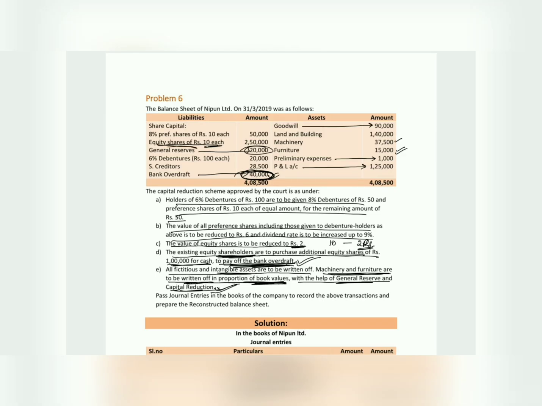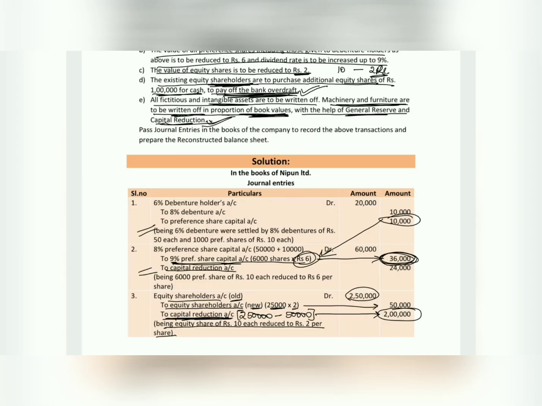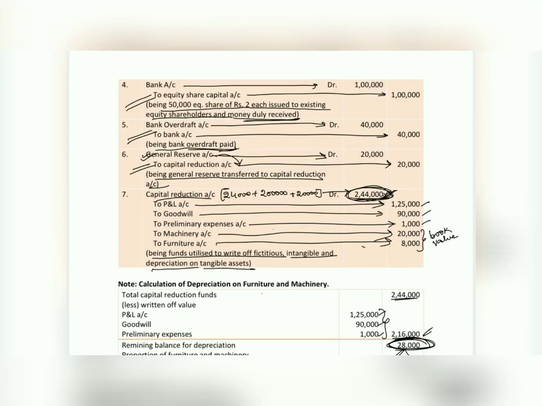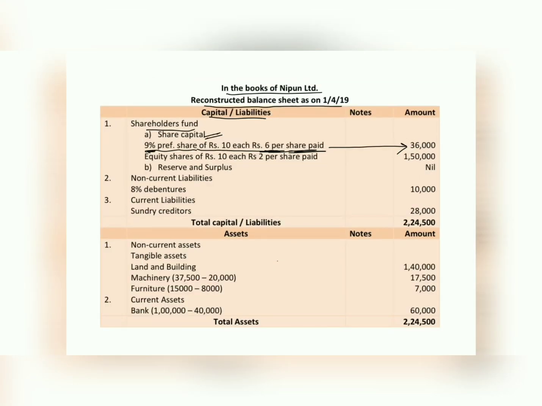The second point is we have to consider equity shares. The new equity share value is 50,000 which we have passed in the journal entry. Also we have again issued 1 lakh worth of shares. So 50,000 plus 1 lakh, totally 1,50,000 worth of shares. So equity shares of rupees 10 each, the value has been reduced to 2 per share paid, 1,50,000. We do not have any reserves and surplus value. Since general reserve is transferred to capital reduction, we do not have reserves value.